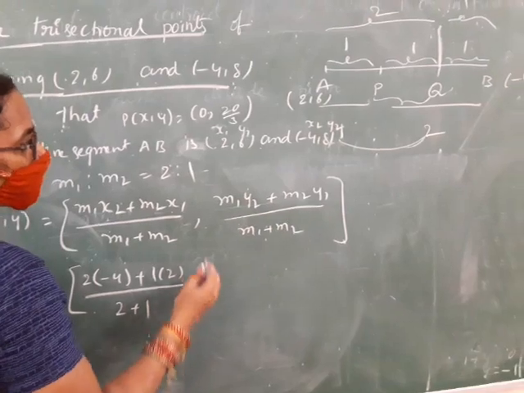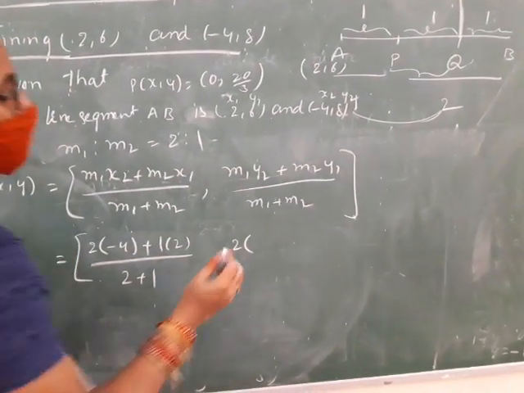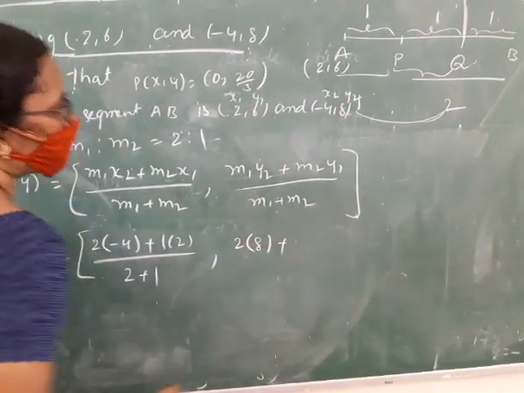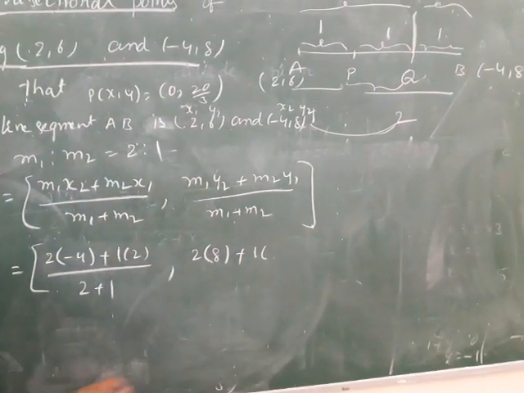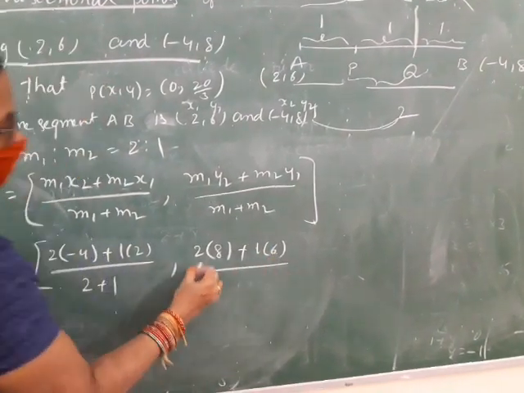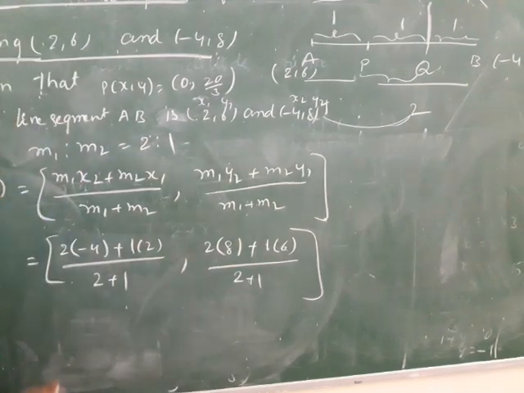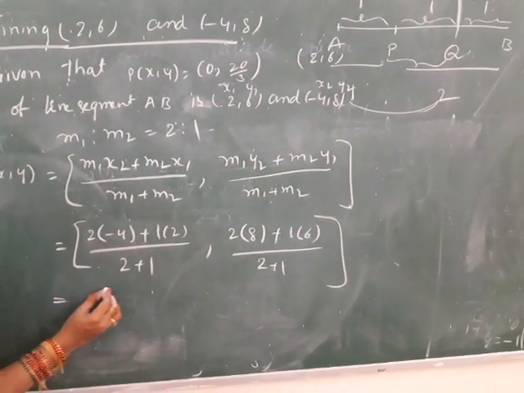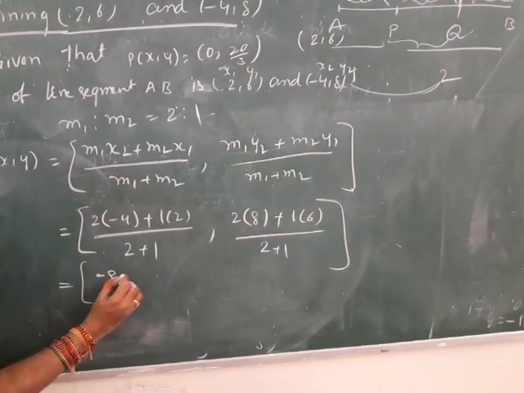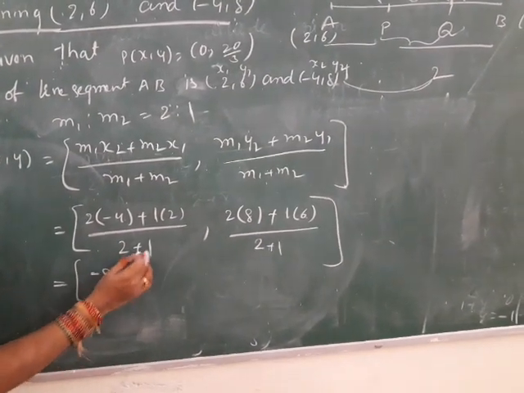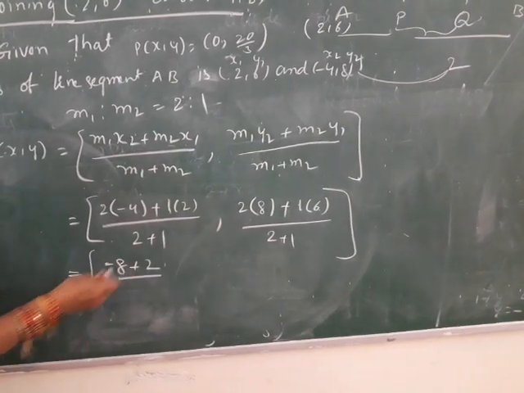Next, M1 value is 2, X2 value is 8, M2 value is 1, Y1 value is 6 by 2 plus 1. Now 2 4s are 8, sign is minus, 1 2 is 2, 1 plus 2 or 2 plus 1. Which property? Commutative property in addition.